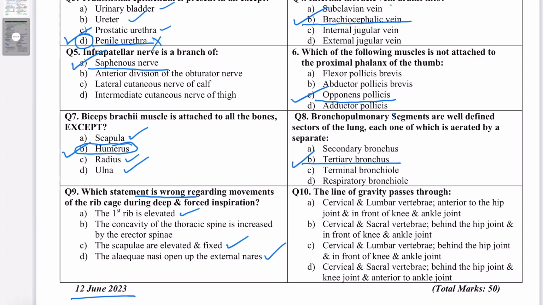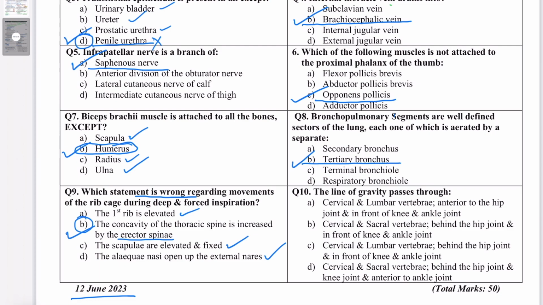The concavity of the thoracic spine is increased by erector spinae. So remember, as the name suggests, erector spinae is to erect the spine, right? So it acts on these vertebrae, the entire spine posteriorly, especially when talking about the dorsal spine. So it actually acts from behind the thoracic spine so as to cause erection in the thoracic spine, and that way it actually decreases the concavity of the thoracic spine. So the answer here is B, which is a wrong statement during deep and forced inspiration.